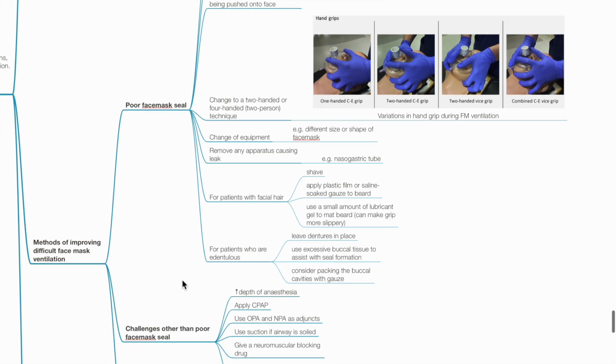For patients with facial hair, consider shaving, applying plastic film or saline soap gauze to the beard, or applying lubricant to mat the beard. For patients who are edentulous, consider leaving the dentures in place, use of excessive buccal tissue to assist with seal formation, or consider packing the buccal cavities with gauze.